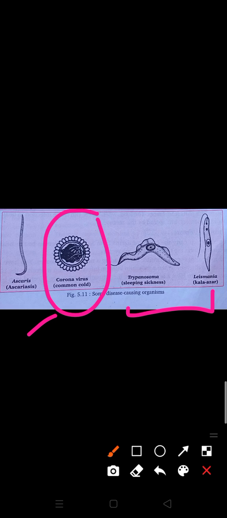Some diseases can be spread by worms also, like elephantiasis, filariasis and ascariasis. Ascariasis is caused by a worm whose name is Ascaris. By these examples, you can observe that different diseases are spread by different causative agents, and these agents are very important.